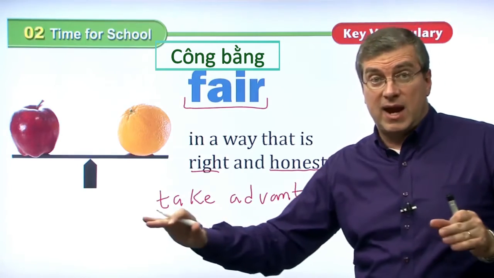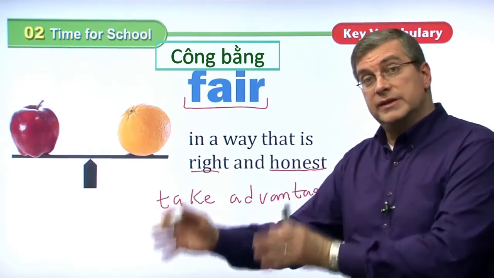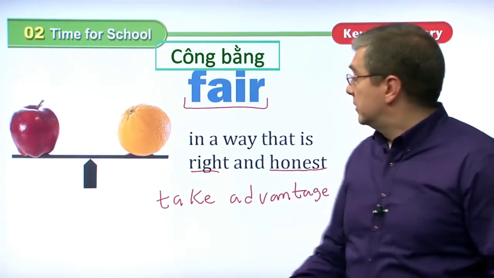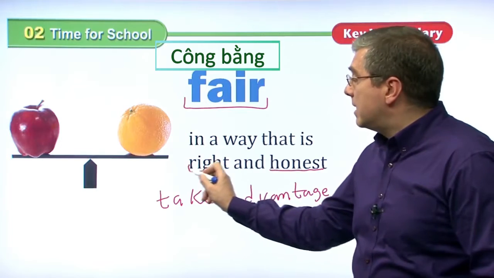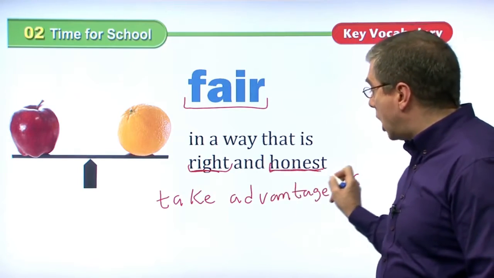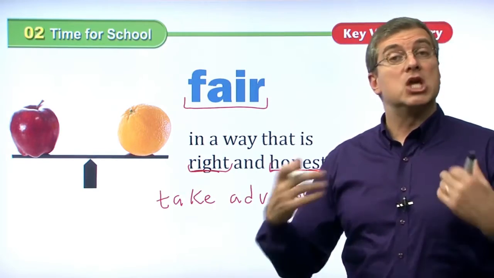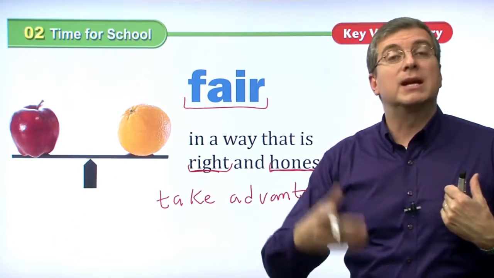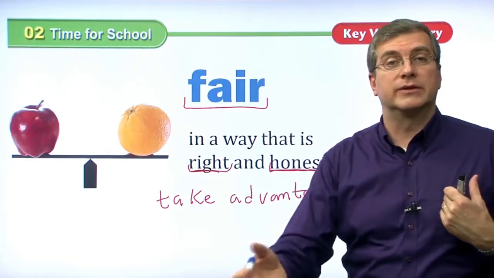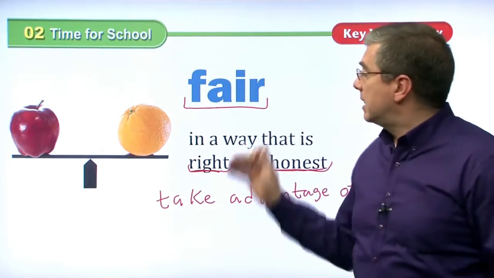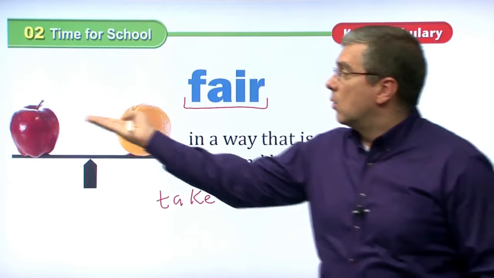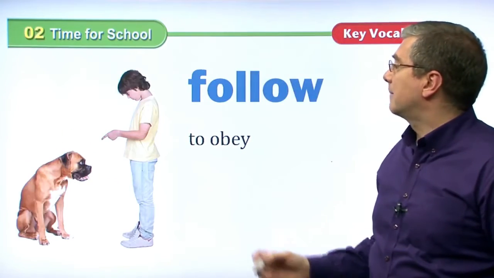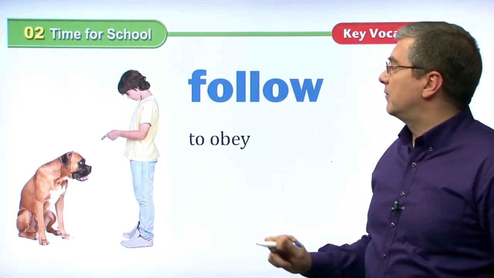If everything is fair, everybody is treated the same way, then everything is fair and everybody is happy. So, if you act in a way that is right and you are honest, everybody will be happy. You will be proud of yourself. Other people will like you because you're correct and you are honest. So everybody is happy. And of course, you should be fair. Oh, and of course, when we talk about fair, we also talk about balanced. Okay? Now, follow, I talked about that before.